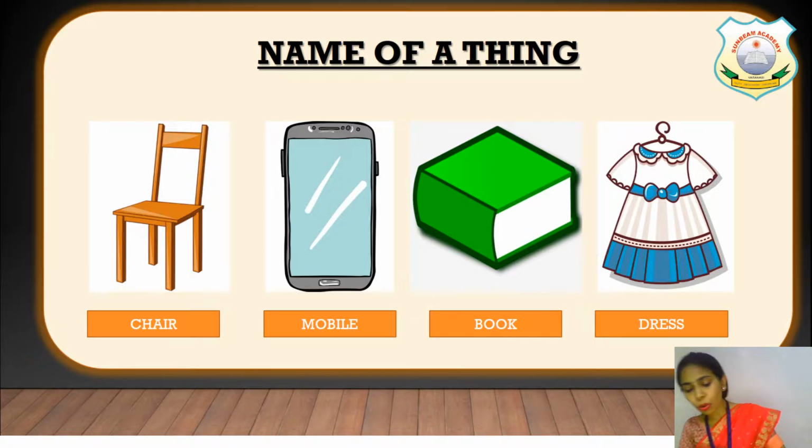Understood? So children, now you know that what are nouns, right? Different names, name of any person, name of any place, name of any animal, name of a bird or thing, they are all called nouns. But now let me tell you, today's topic is about the one and many things, one noun and many nouns. So as you already are aware that what are nouns, now you can very well understand today's topic.